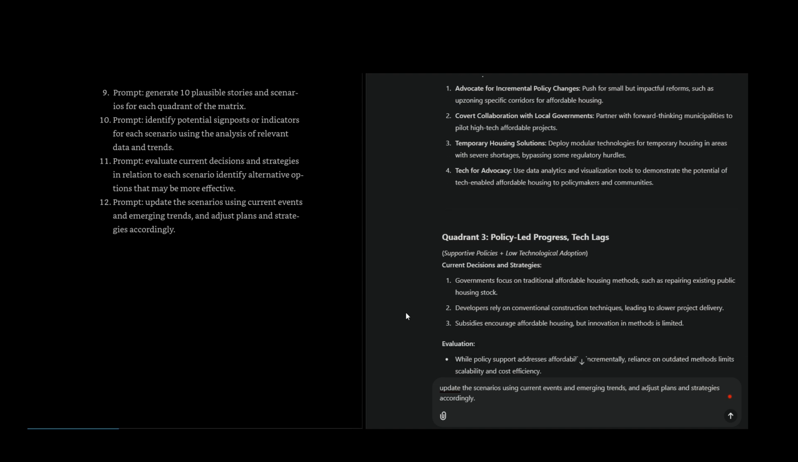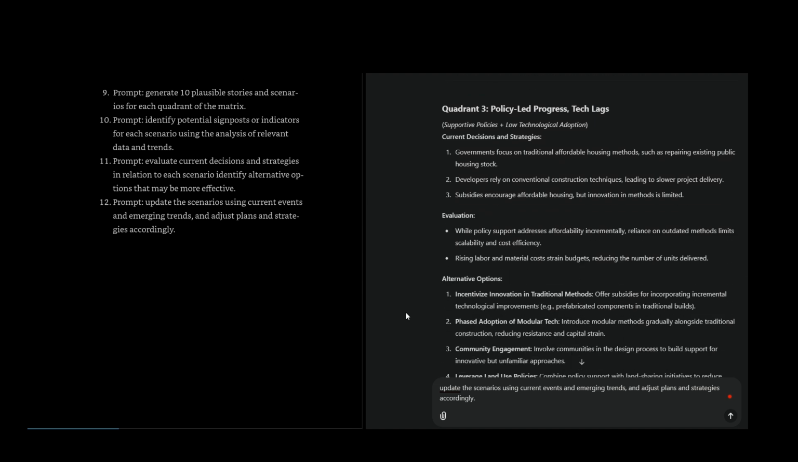Quadrant 3, policy-led progress, tech lags: supportive policies, low technological adoption. Current decisions and strategies: governments focus on traditional affordable housing methods, such as repairing existing public housing stock. Developers rely on conventional construction techniques, leading to slower project delivery. Subsidies encourage affordable housing, but innovation in methods is limited.